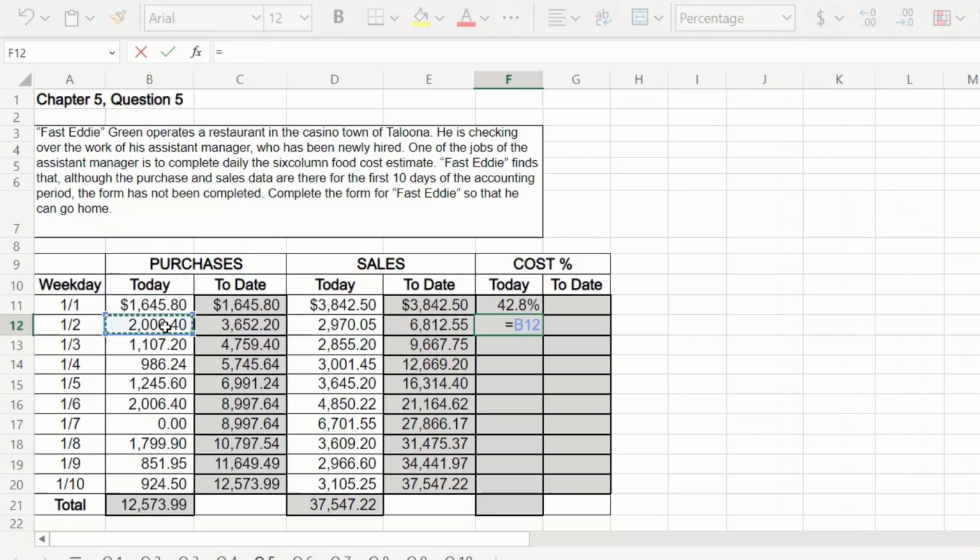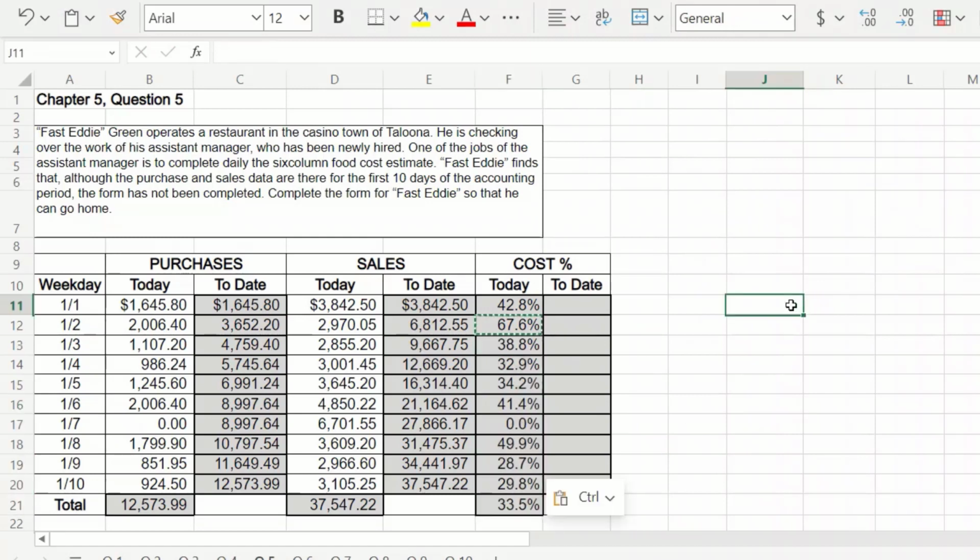Today's purchases divided by today's sales. And we can use this formula for the whole column. Okay, we see here we have 0 cost percentage. That's because we didn't make any purchases on the 7th, but we did have the sales. So we used the items that we had been purchasing. We didn't have to make any.